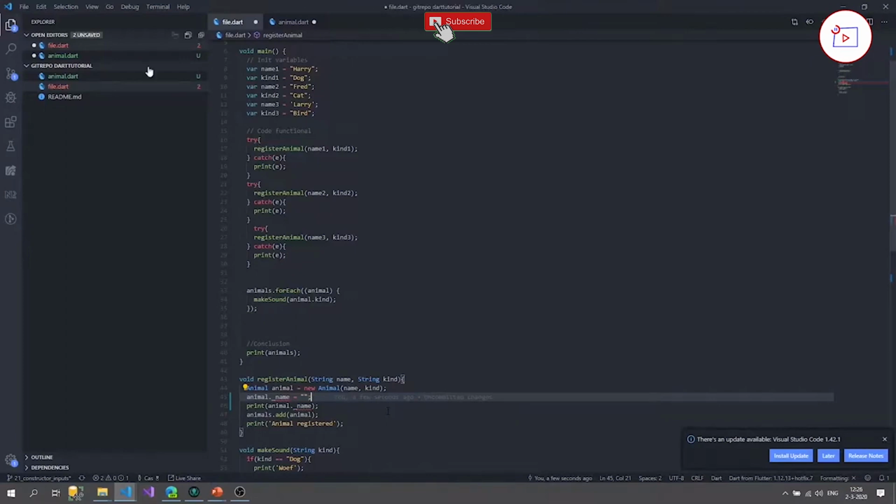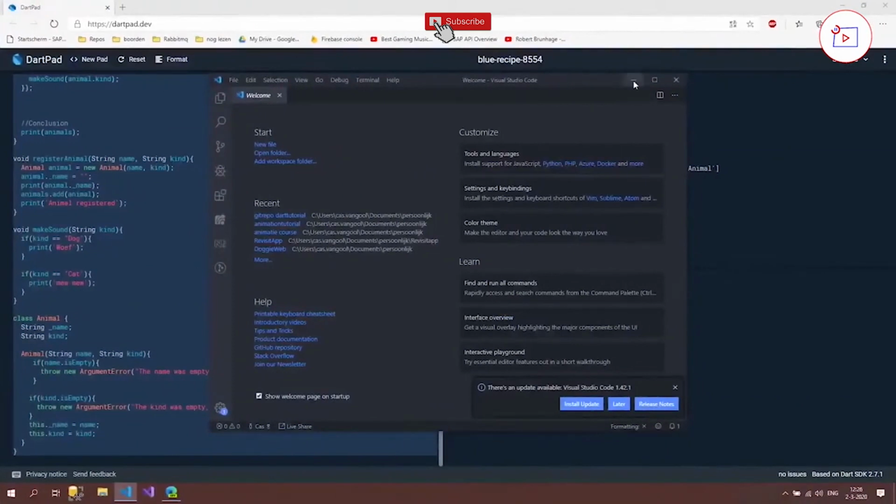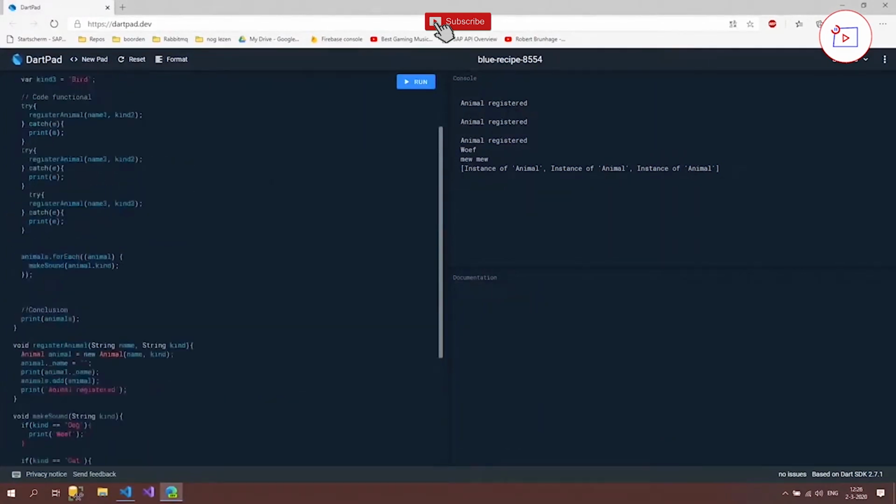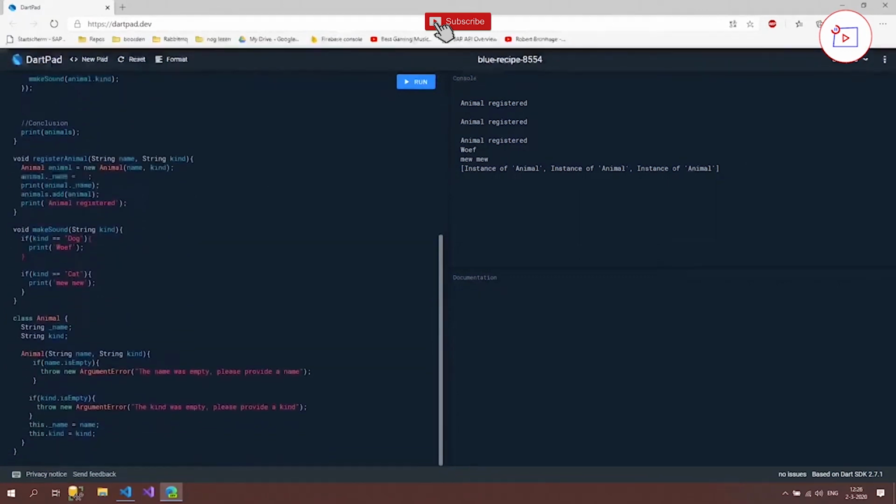And normally I would separate these files, so this is the proper way to work, I guess. So we're just going back to our Dart file, and as you can see, it still works here. If we were able to create a new pad outside this pad, then it should be fine. But let's leave it for now.